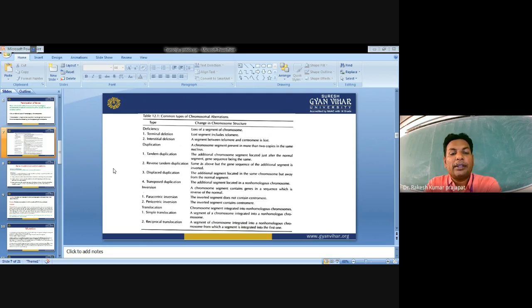Inversion is of two types, paracentric or pericentric. In paracentric inversion, the inverted segment does not contain the centromere.